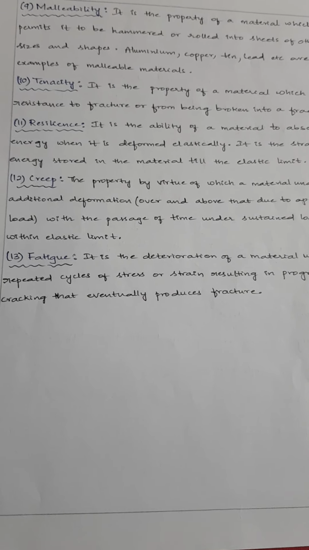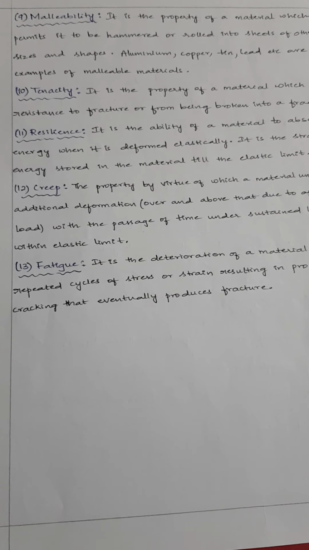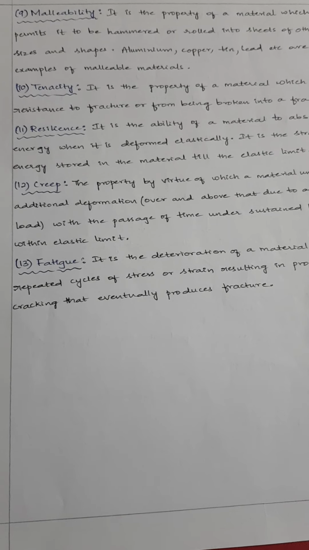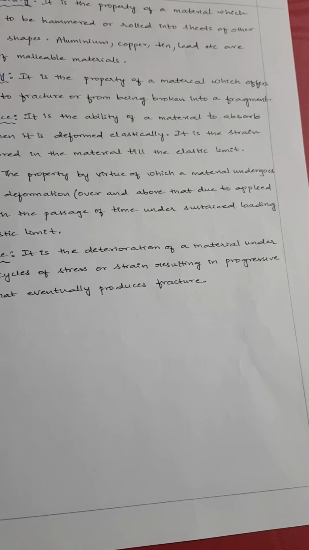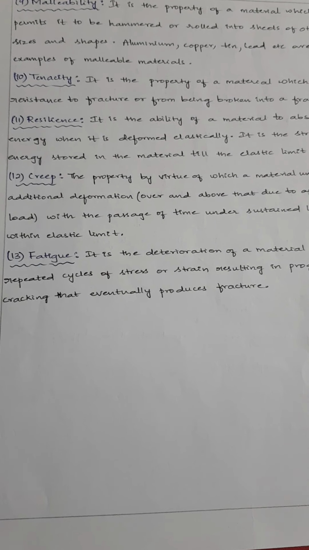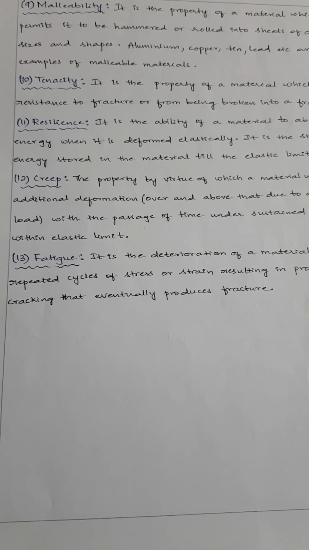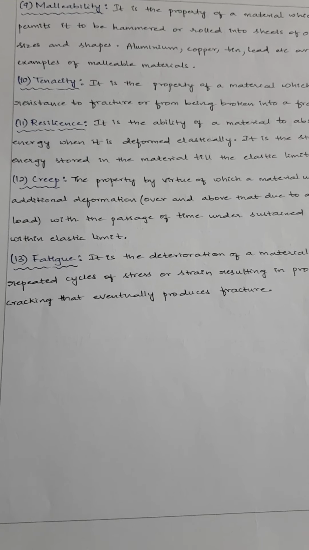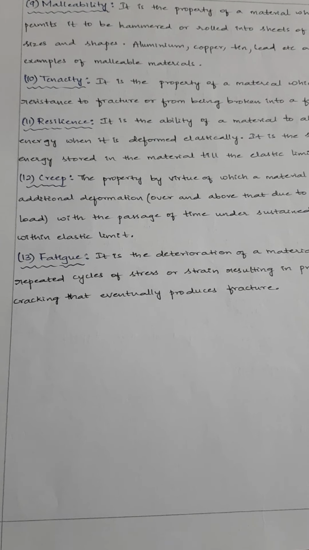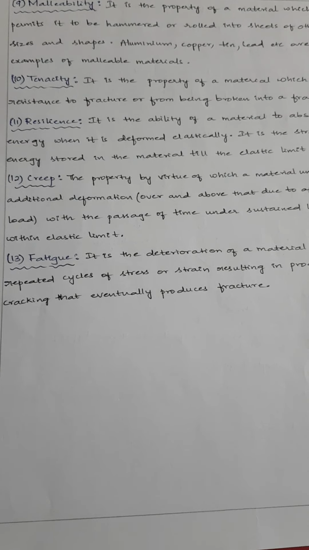So when the body is offering some resistance against a loading, from where this resistance is coming, that only is our resilience. So more is the resilience, more will be the strength, or load taking capacity of the material. So indirectly the amount of energy present inside a material is called as resilience.